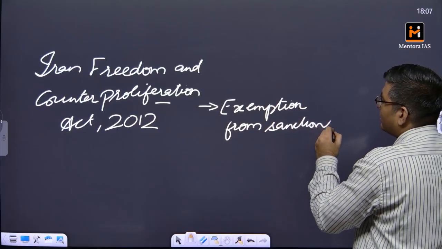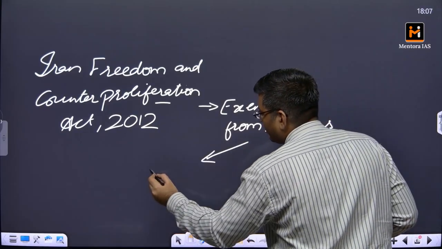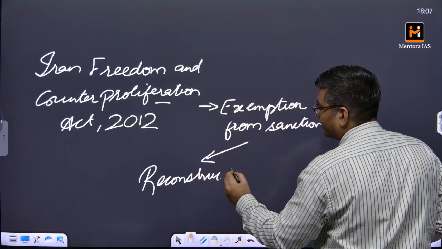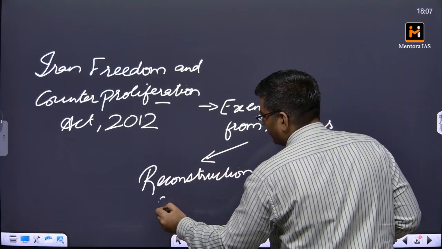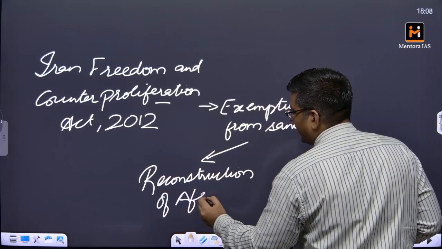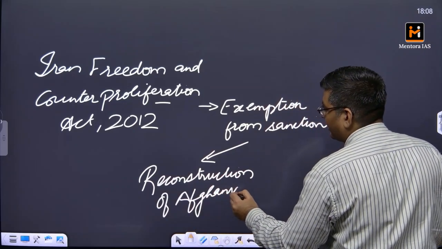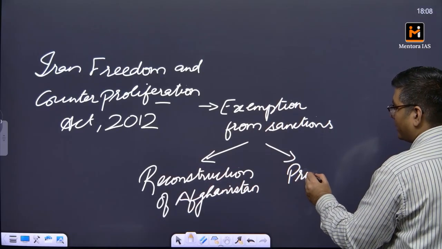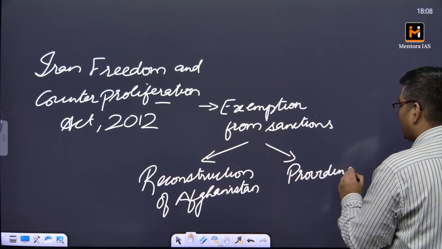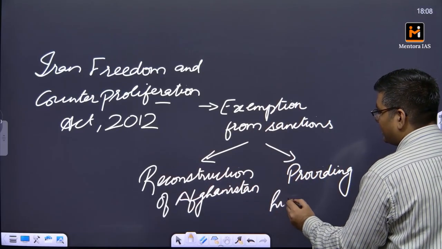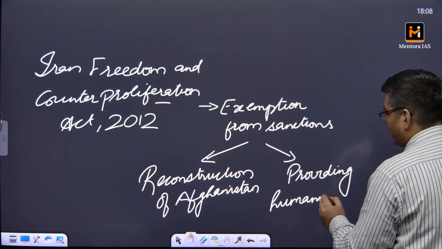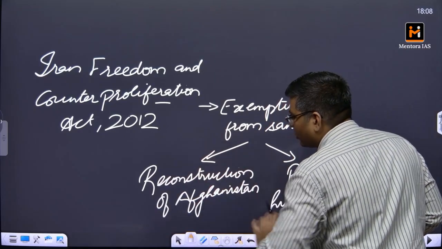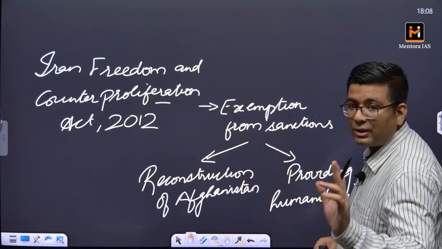Now this was something which was given for the reconstruction of Afghanistan and subsequently for providing humanitarian aid to Afghanistan. In both these situations it is Afghanistan which is the beneficiary, but this beneficiary is being discussed with respect to Iran, because Iran and Afghanistan share a border.